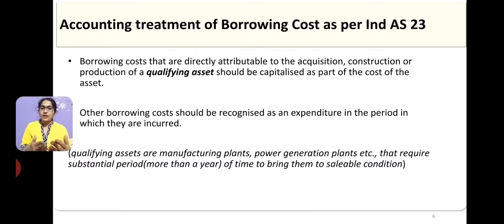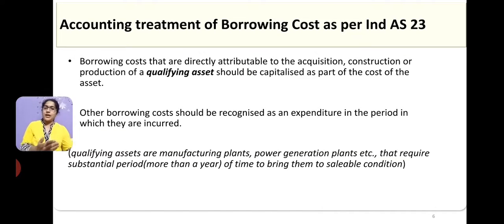So I call that asset a qualifying asset, and on that 10 lakh, if I have to pay 10,000 as interest, then the 10,000 I don't pay. Instead, I add it back to the loan. That means my loan at the end of the first year is not 10 lakhs, it is 10 lakh 10,000, because I have capitalized the interest.